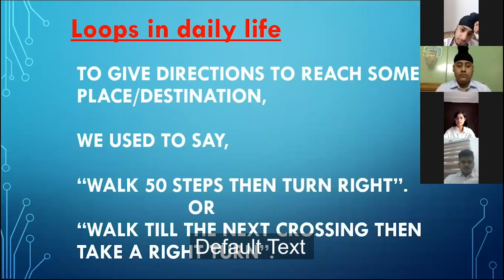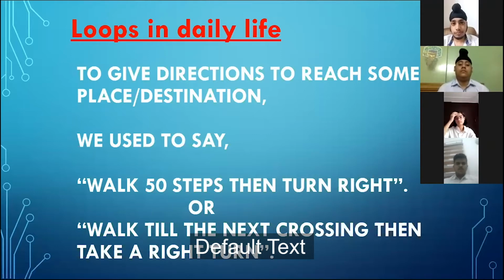Whenever somebody asks us for a place or a destination, how can I reach it? What do we say? Just walk that many steps. If I say walk 50 steps and then turn right, it means that person has to repeat the step 50 times till he or she reaches the destination.